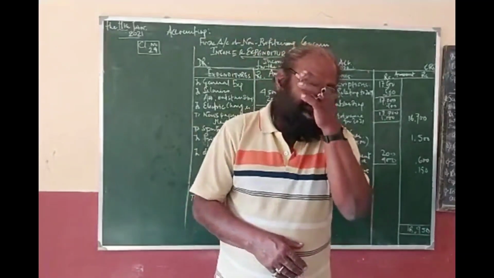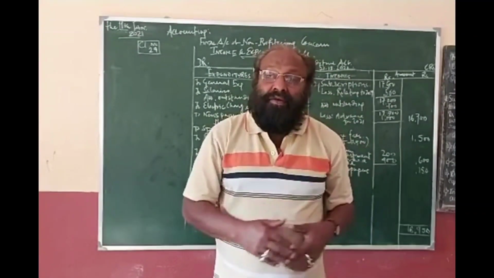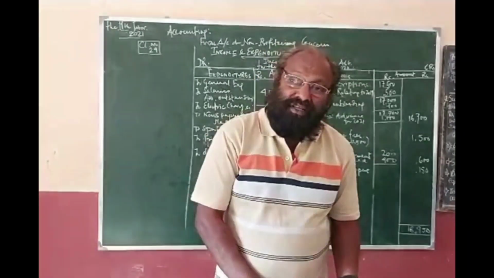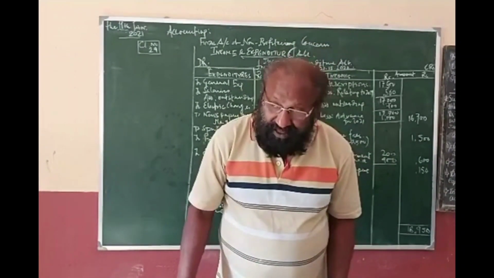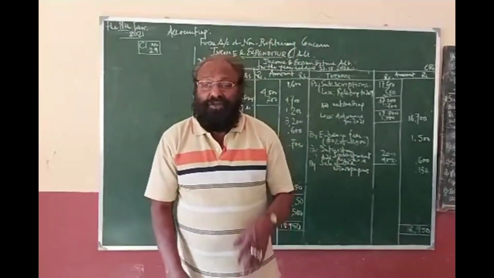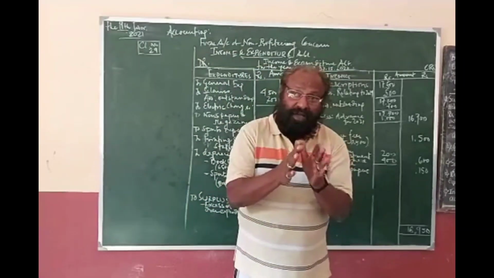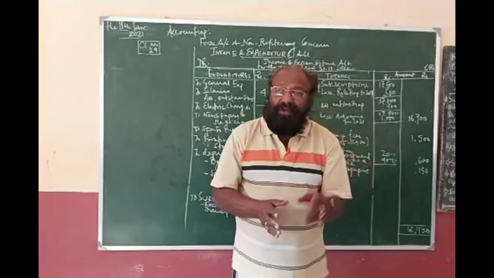Then we get the summary of the different accounts, and we make a summarized statement, and that is known as the trial balance. Then, with the help of the accounts we have got on summarization, there are three types.